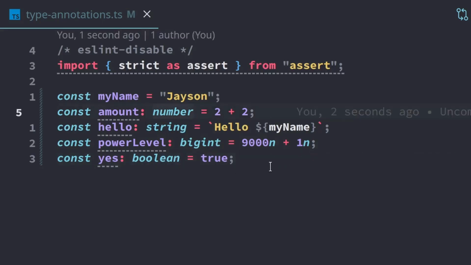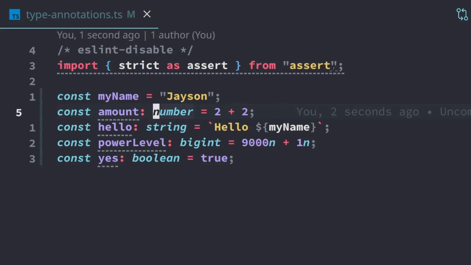And what that's going to do is tell TypeScript that whatever variable we're working with has to have this type. So for example, we have amount. When we have this annotation, we're telling TypeScript that amount must be a number. We're saying it has to be a number, otherwise it's wrong. 2 plus 2 is a number, so TypeScript says, okay, your code is good.